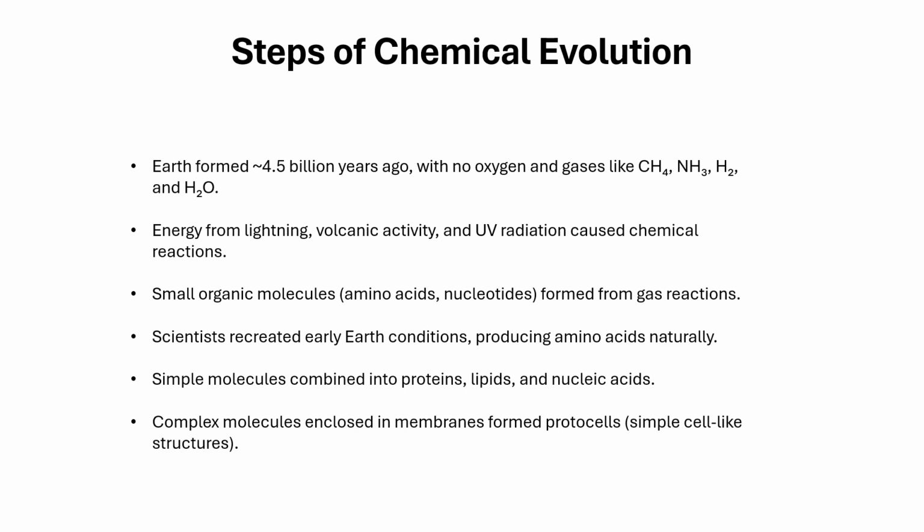There was no oxygen, and under the influence of lightning, volcanic activity, and UV radiation, some kind of chemical reaction happened between these gases, and some small organic molecules like nucleotides and amino acids were formed through these reactions. And this actually happened, because it was proved by scientists.